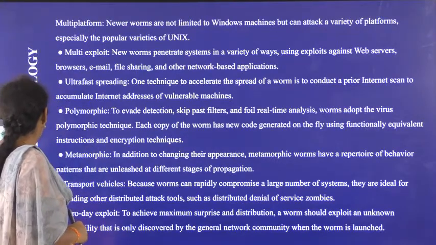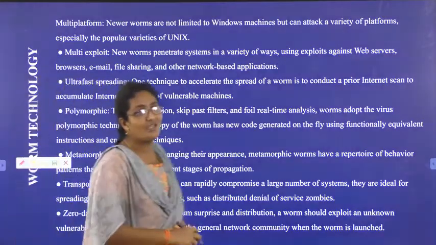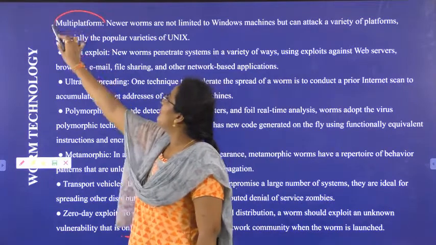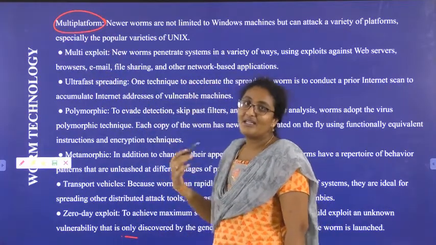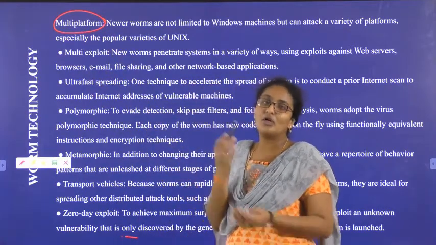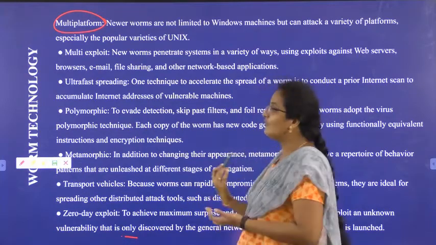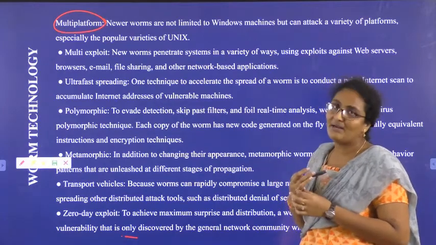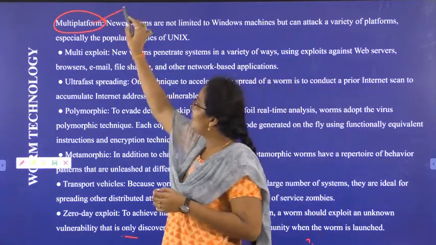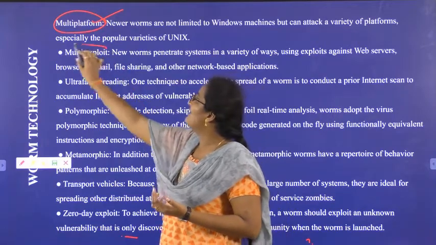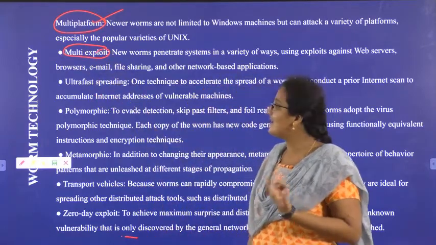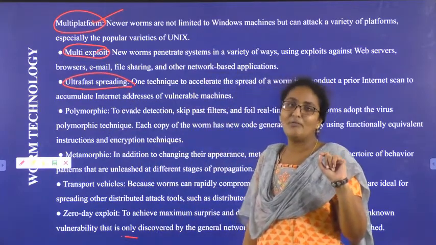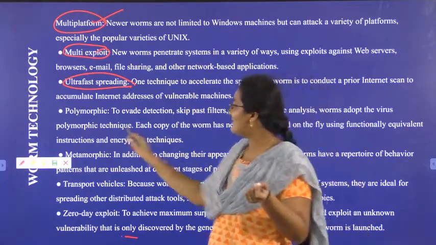Worm technology is nothing but what a worm can do. Multi-platform: a worm can propagate on Unix and Windows. If your operating system is Windows, worms can attack it; if it is Unix or Linux, worms can attack it too. So a worm is multi-platform, platform independent. Multi-exploit means it will cause many damages at a single time. Ultra-fast spreading: once it attacks your machine, it will replicate very fast.